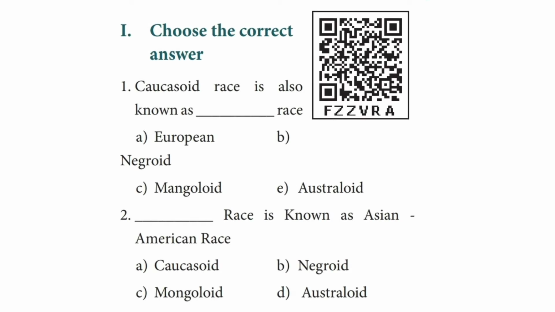The first Roman letter is choose the correct answer. The first question is Caucasoid race is also known as dash race. European, Negroid, Mongoloid, Australoid. The correct answer is option A, European. The second question is dash race is also known as Asian American race. Caucasoid, Negroid, Mongoloid, Australoid. The correct answer is option C, Mongoloid.